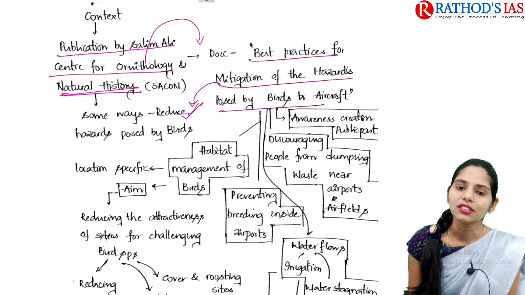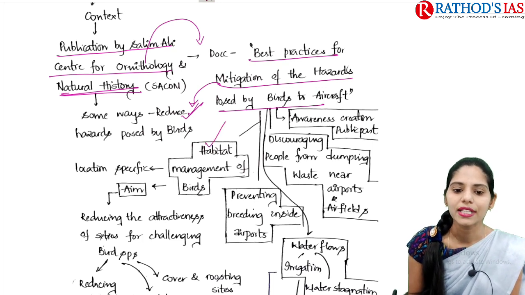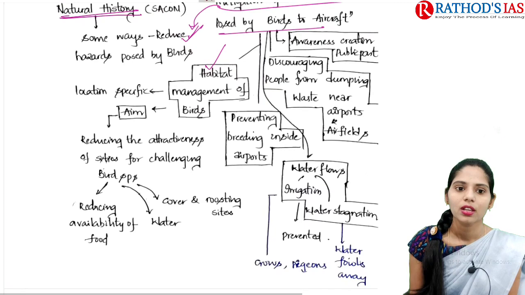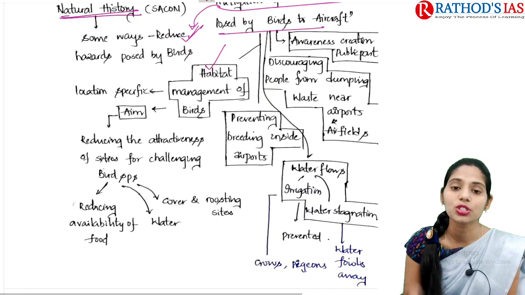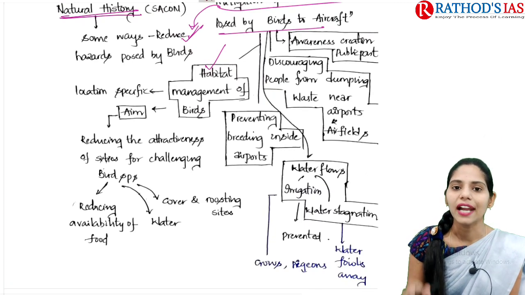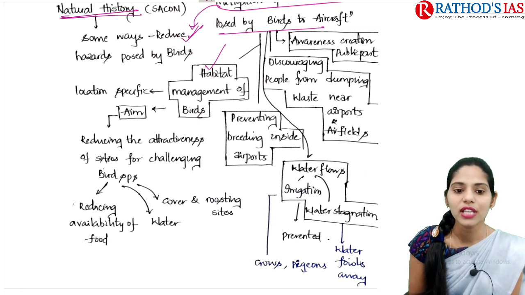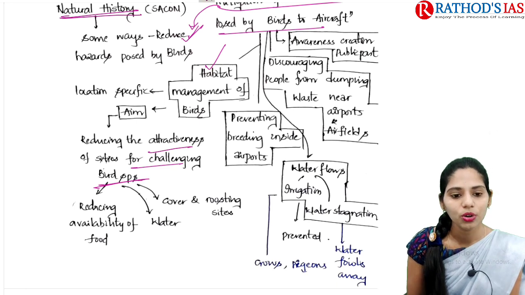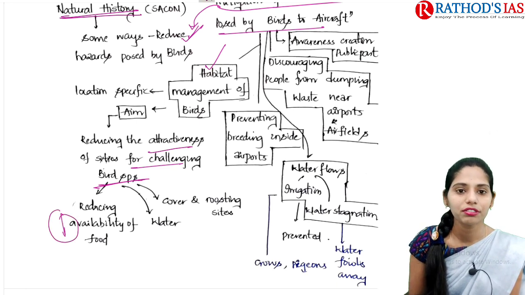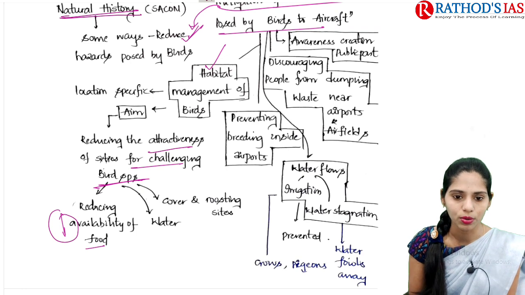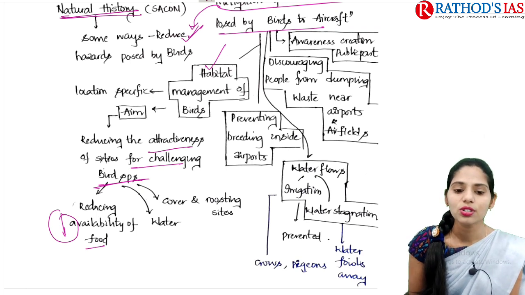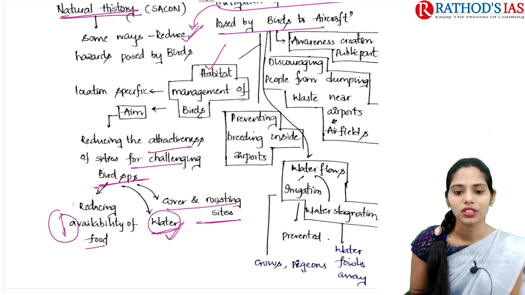The first one is that we need to go for habitat management of birds. This habitat management should be location specific, and its aim should be to reduce the attractiveness for the challenging bird species. We can go for reducing the availability of food for these birds nearby airports. We should ensure that there is reduced water availability near the airports, and we need to cover and also roost-proof the sites.